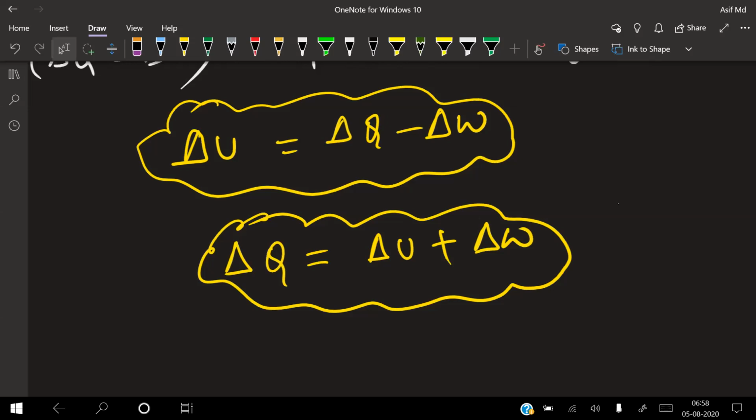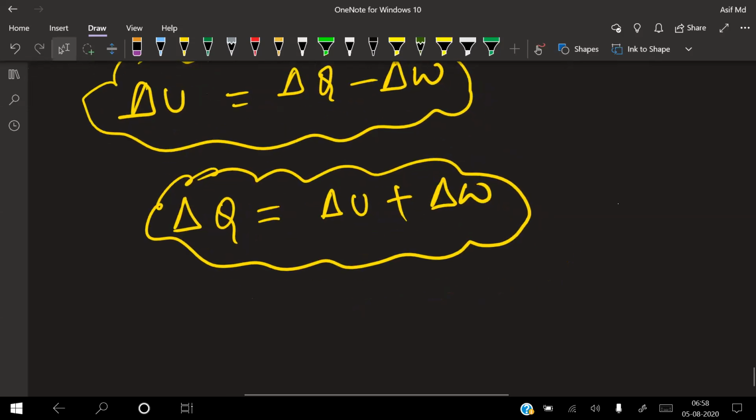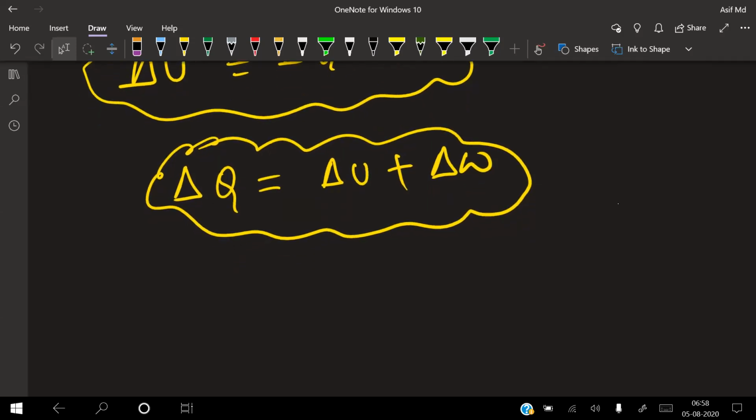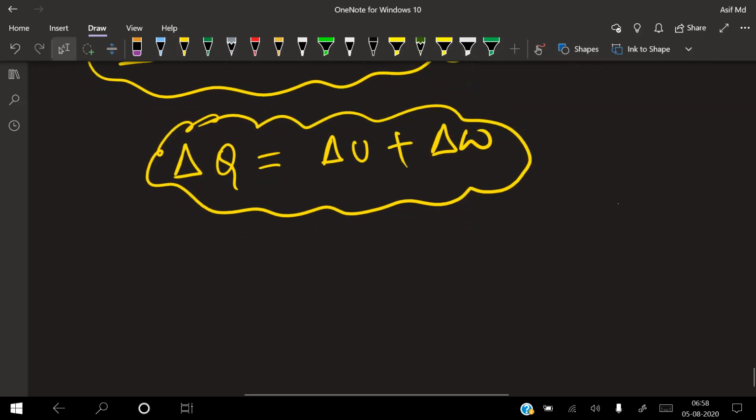I hope you got it or not. If delta W is taken as zero, then delta Q will be equal to how much for me? Obviously delta U, because the total energy given is going to your savings part. So that is your first law of thermodynamics. I hope you got it. Yes, sir, I got it, sir.